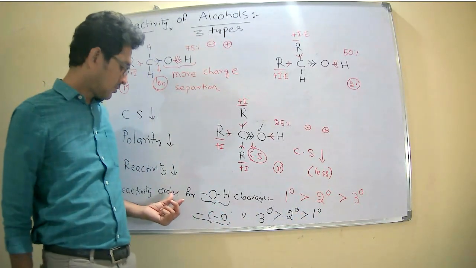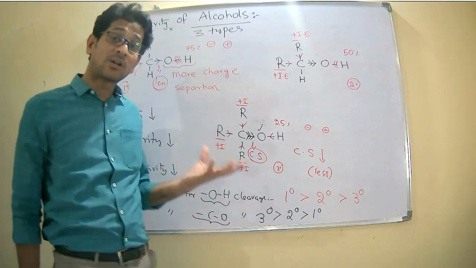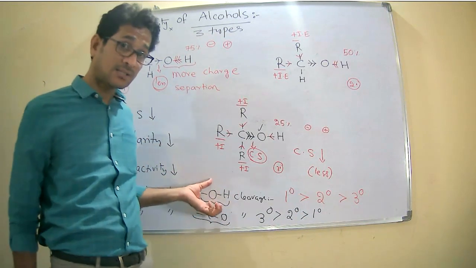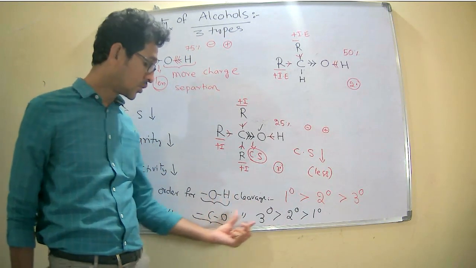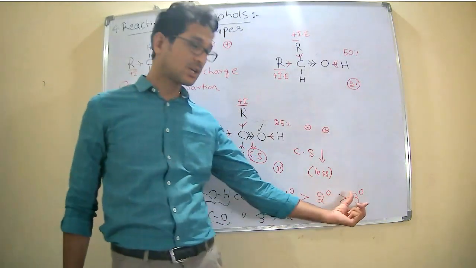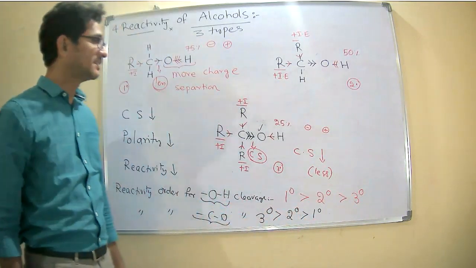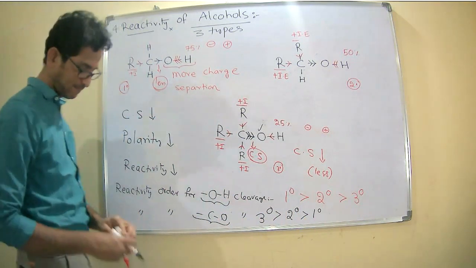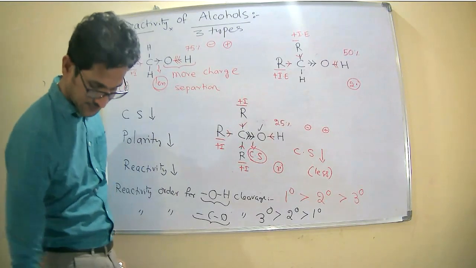So while discussing the reactivity of alcohols, we have two issues: the reactivity for OH cleavage and the reactivity for CO cleavage. This is the order for the OH cleavage and this is the order for the CO cleavage, right? Okay. Next.